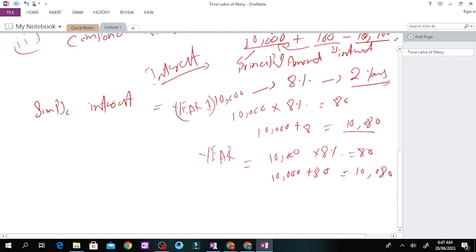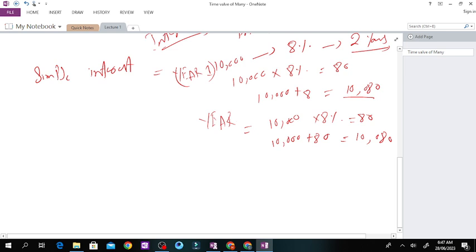For example, if you are investing for 5 years, in each year you would be able to get 80 rupees. So 80 plus 80 in the case of 2 years. So how much amount would you get? 160. This is the case of simple interest.